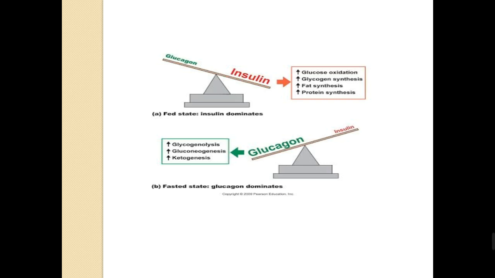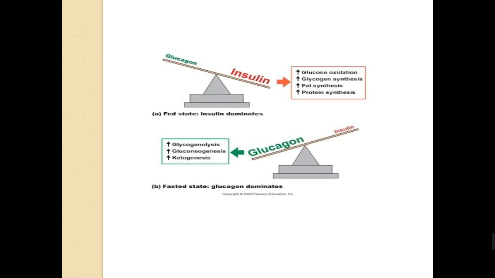Insulin versus glucagon, each one acts against the other. Thank you very much.